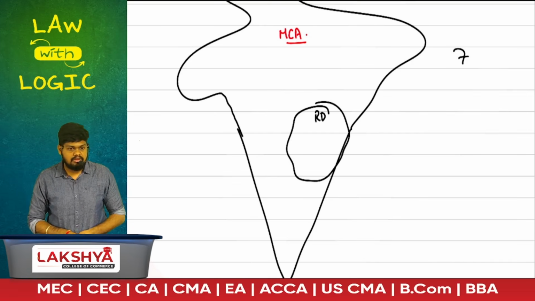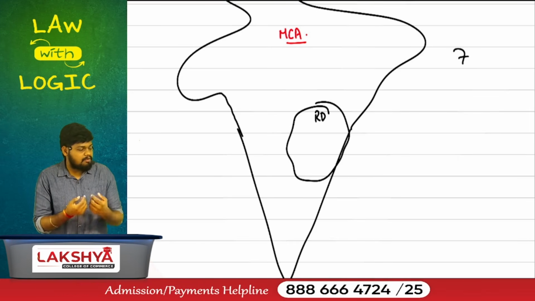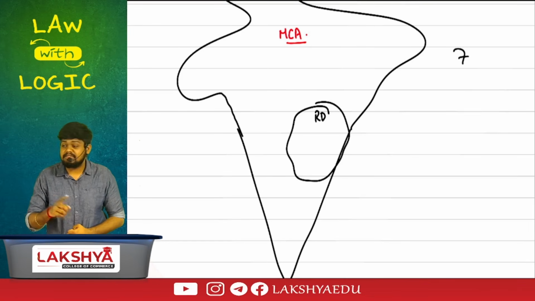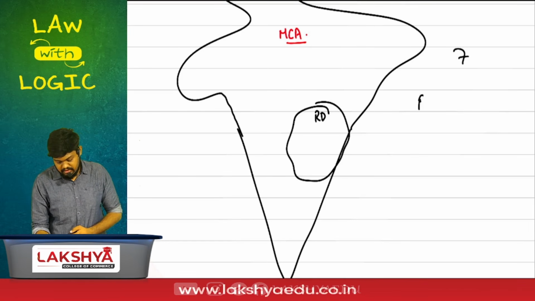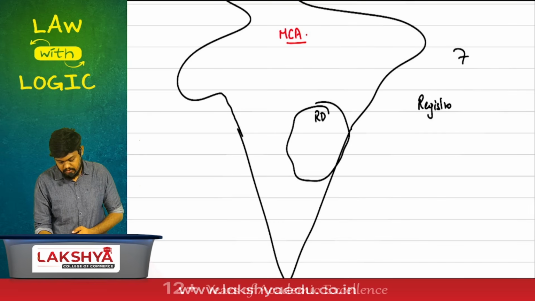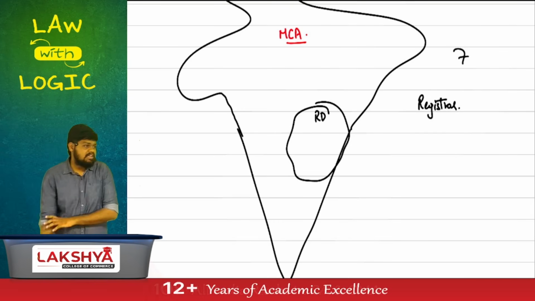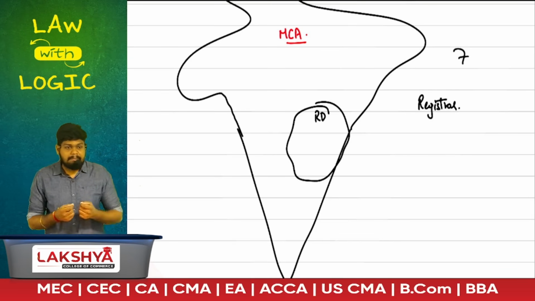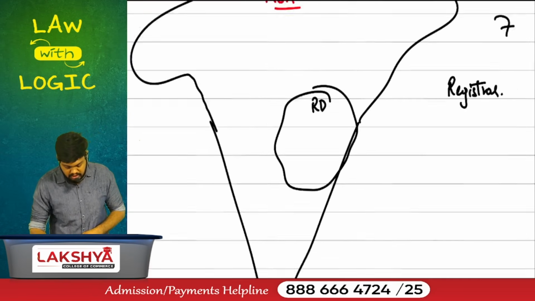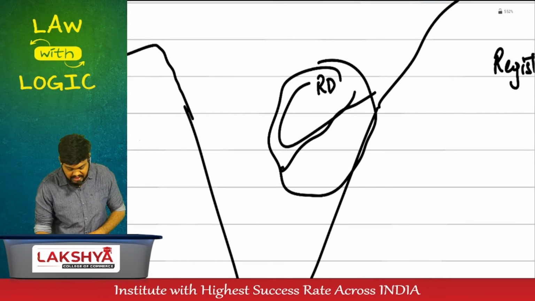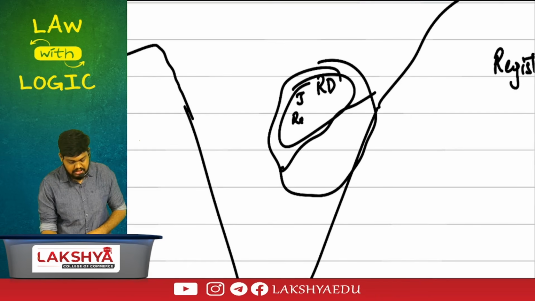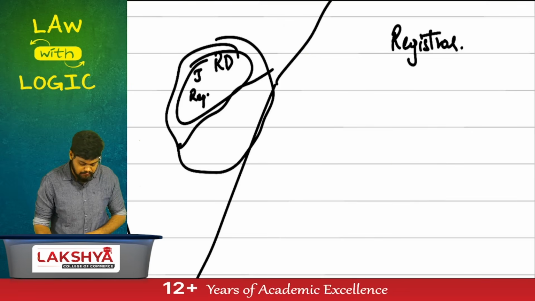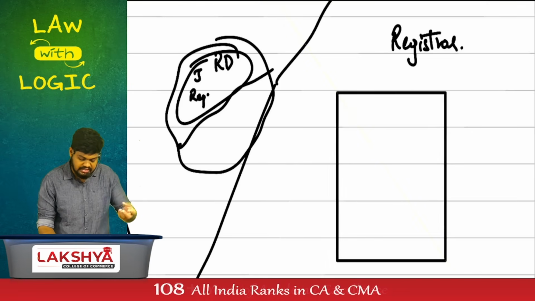What is it called? For each jurisdiction, we have appointed a person called registrar. Get the word clear? It is not ROC, it is registrar. We have a total of 25 registrars in India. These registrars will maintain books relating to whatever companies are incorporated in their particular jurisdiction. The book which is maintained will contain the particulars of all companies which are incorporated in their particular